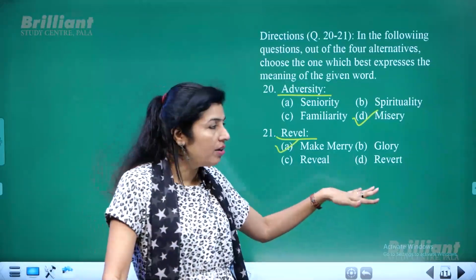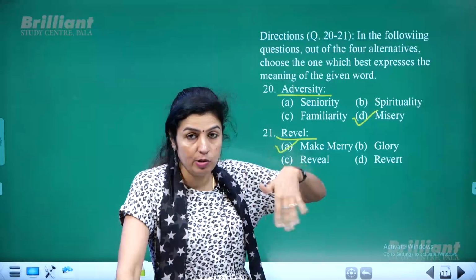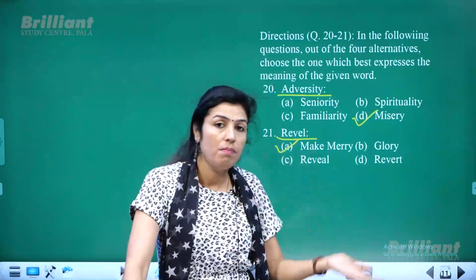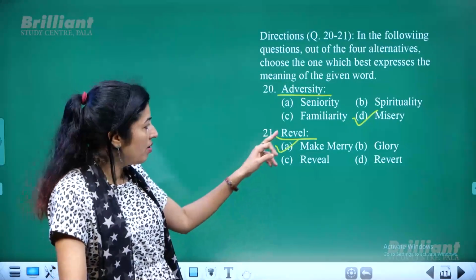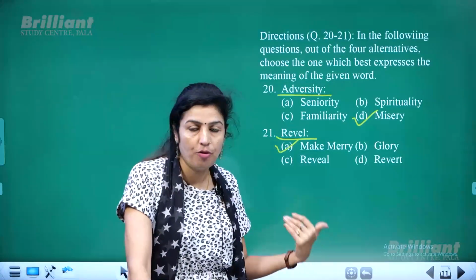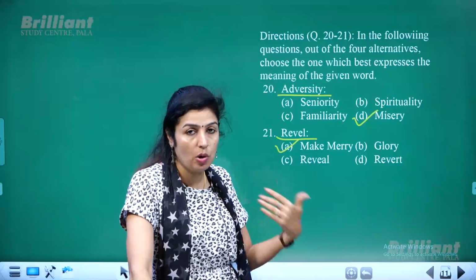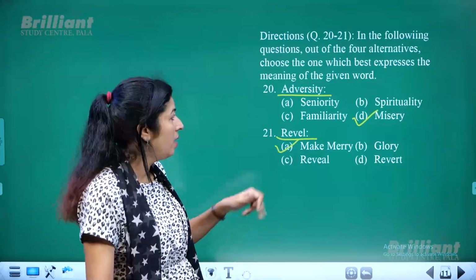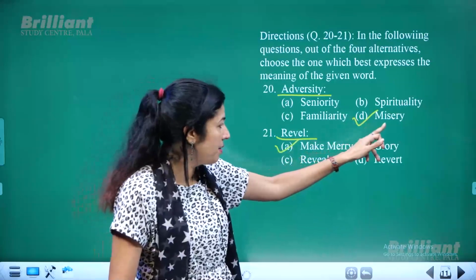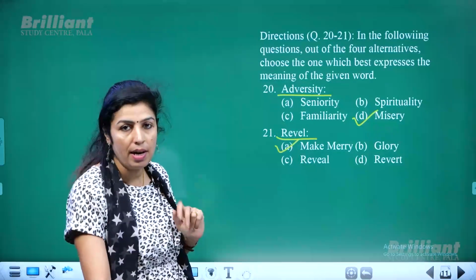That is what you call revert. It again shows the kind of movement that you come back to the initial position or initial state. So revel is actually having some fun, having a lot of fun, having enjoyment, etc. That is, in other words, make merry. So adversity means misery and revel means to make merry.